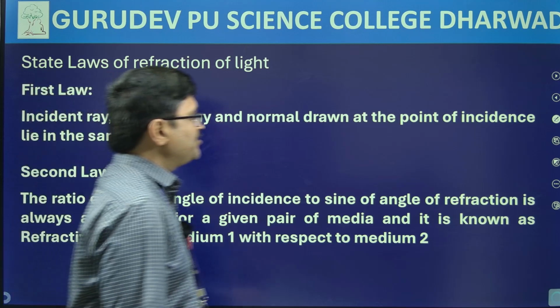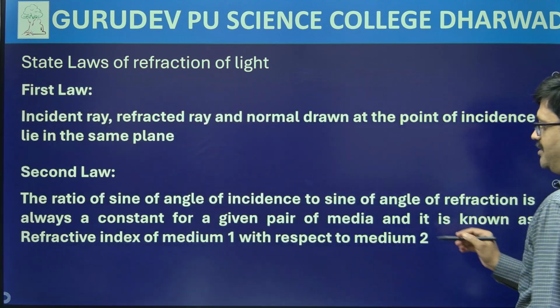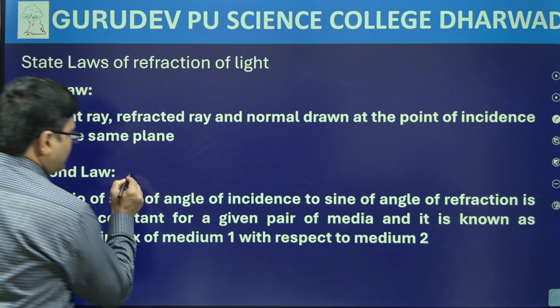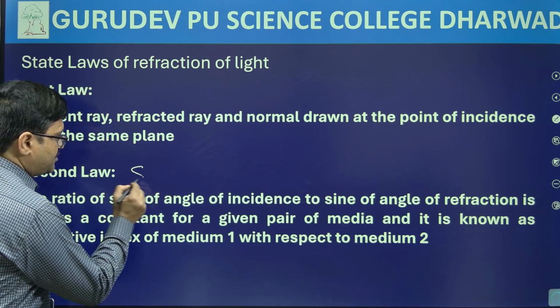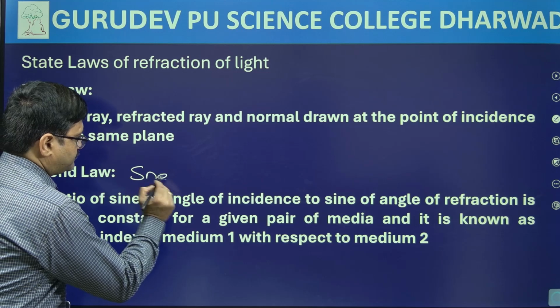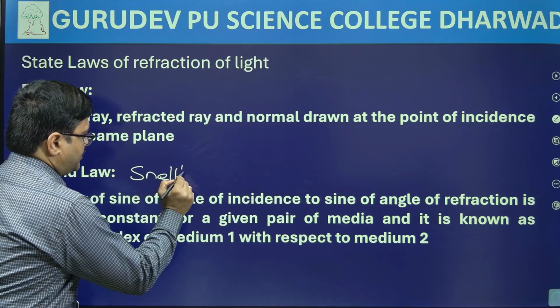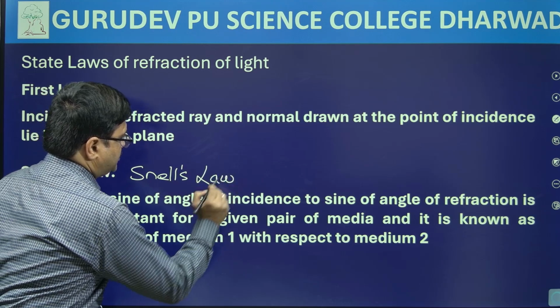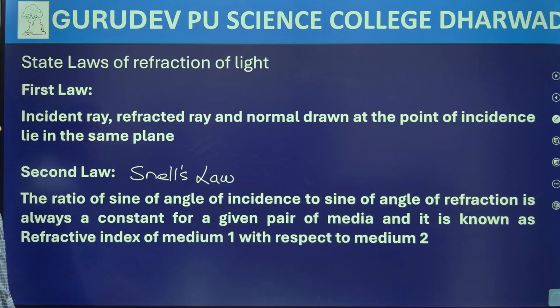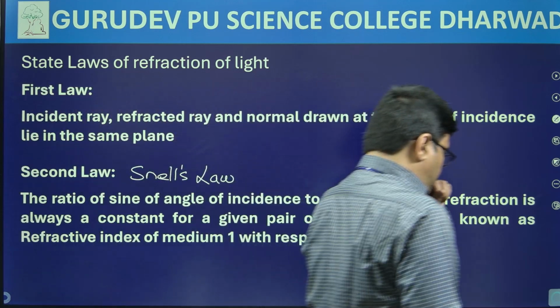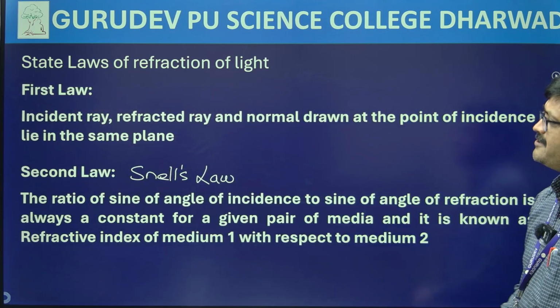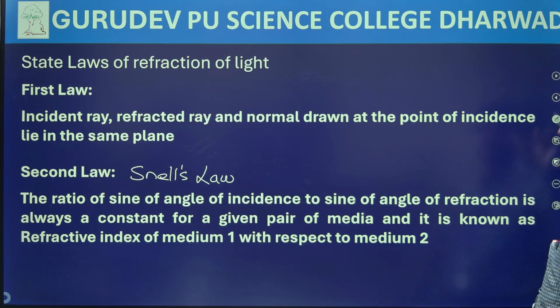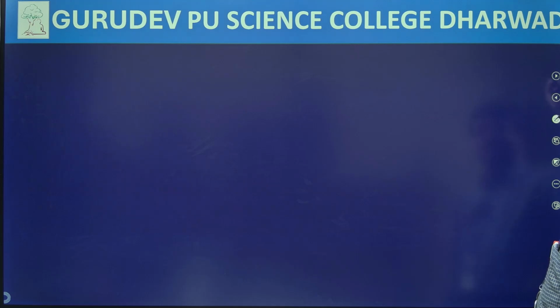So we just mention it in this manner. And this second law, as I was telling you, is known as what? Snell's law. Snell is the scientist who invented this particular law, and he showed it experimentally as well. Okay. Let's move on to next one.